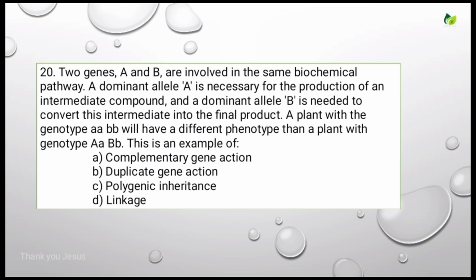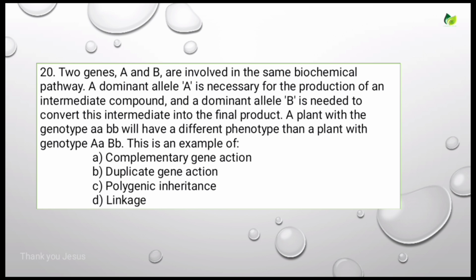Two genes, A and B, are involved in the same biochemical pathway. Dominant allele A is necessary for the production of an intermediate compound, and dominant allele B is needed to convert this intermediate into the final product.